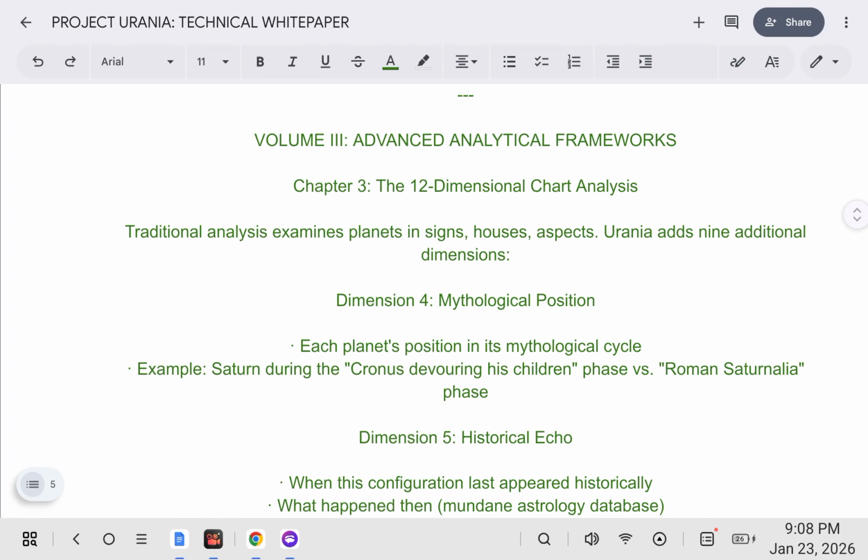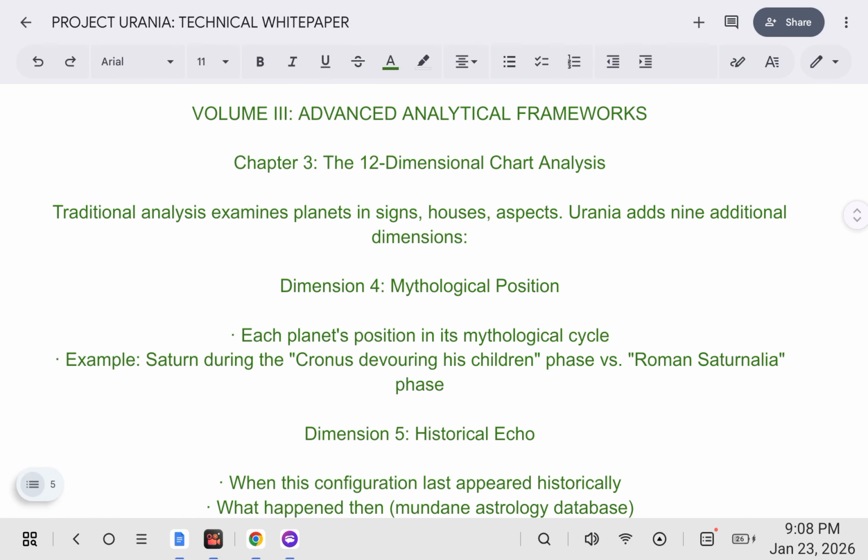Advanced analytical frameworks: the 12-dimensional chart analysis. Traditional analysis examines planets in signs, houses, aspects. Urania adds 9 additional dimensions. Dimension 4, mythological position: each planet's position in its mythological cycle. For example, Saturn during the Cronus devouring his children phase versus the Roman Saturnalia phase.